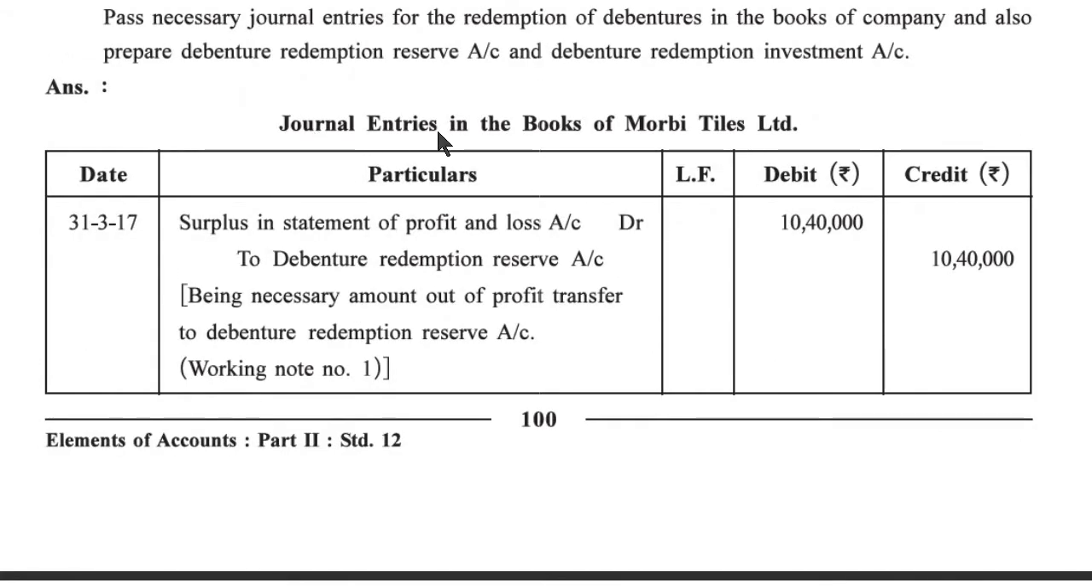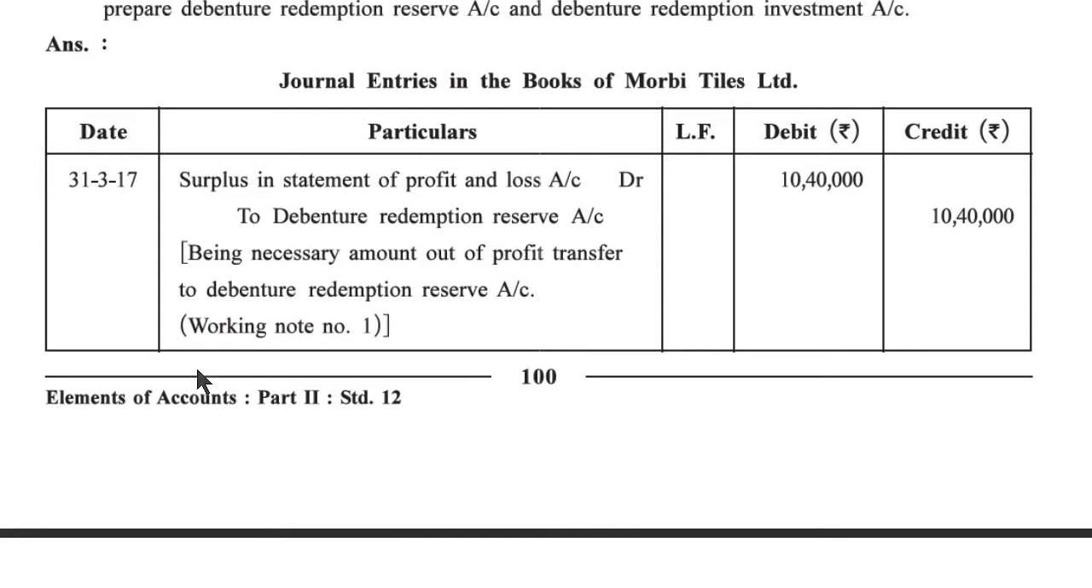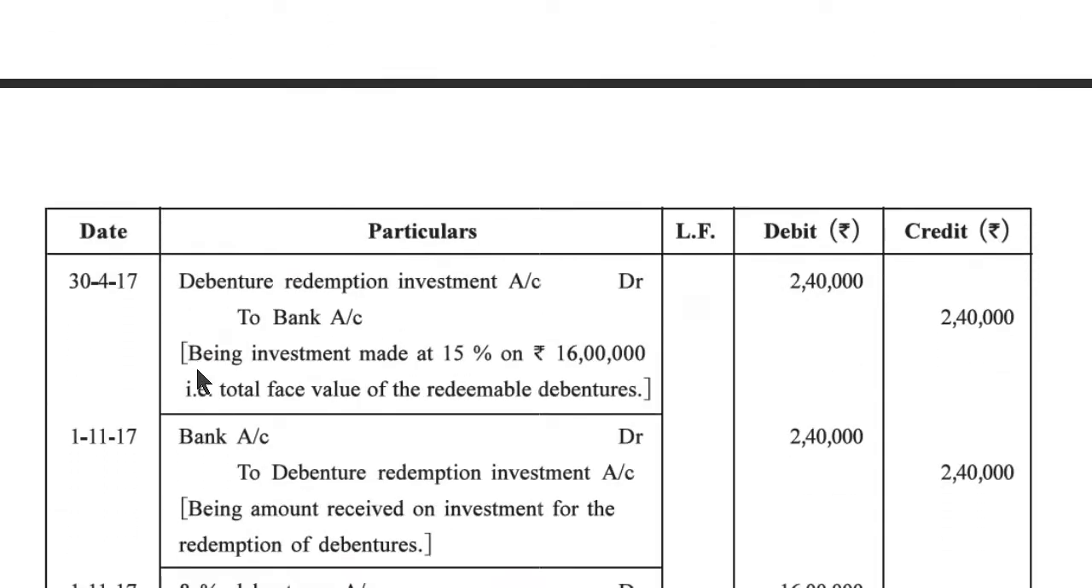Answer part, journal entries in the books of Morbi Tiles Limited. 31st March 2017. Surplus in statement of profit and loss account debit 10,40,000 to debenture redemption reserve account 10,40,000, being necessary amount out of profit transferred to debenture redemption reserve account. Working note number 1.